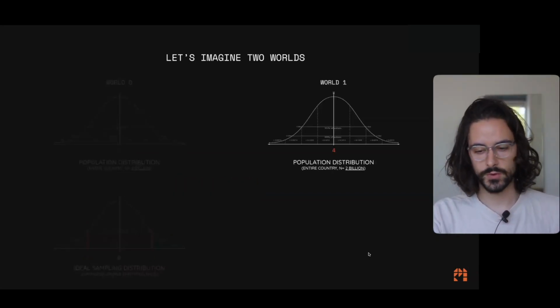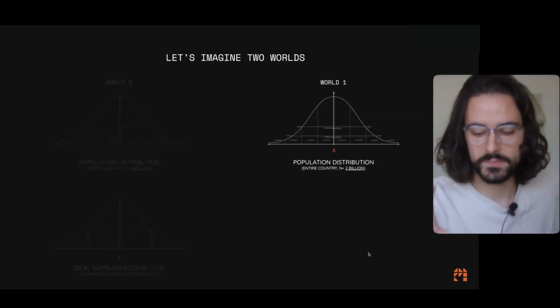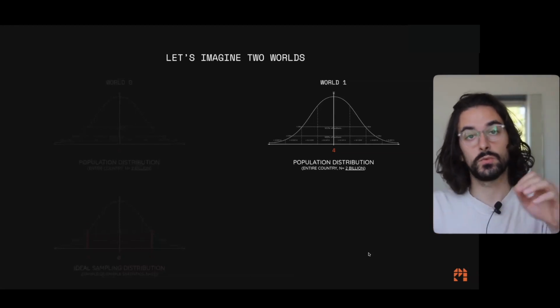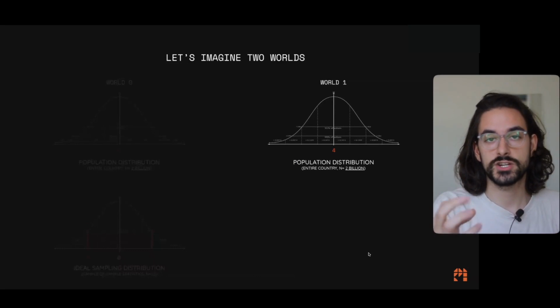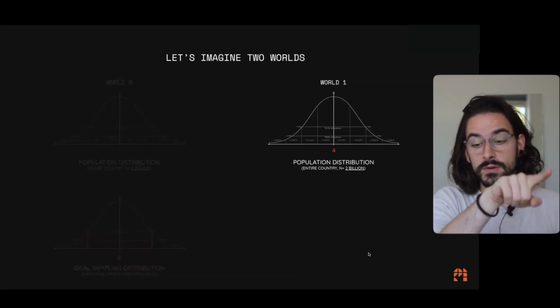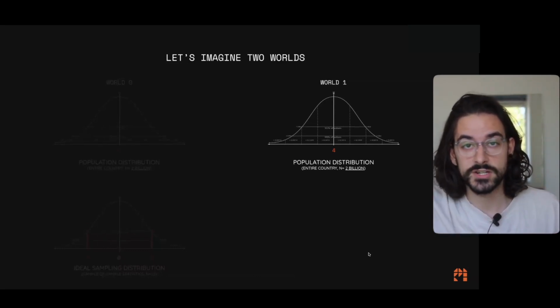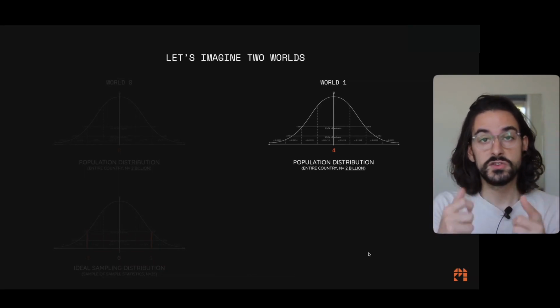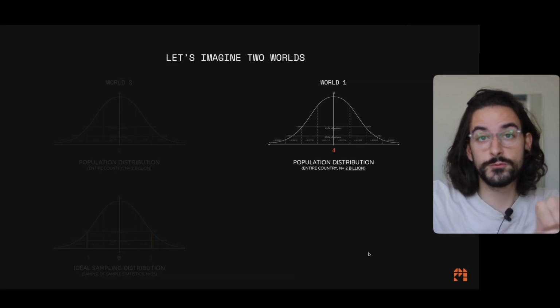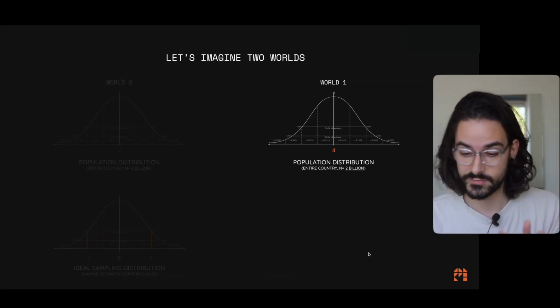Now let's talk about world 1, right? World 1 has a population distribution with the mean number 4. What does this mean? It means that using Instagram causes an increase in depression of 4, right? So if you had depression 0 in this world, you use Instagram for a month, now you have depression 4 out of 7, which is pretty absurd, okay?